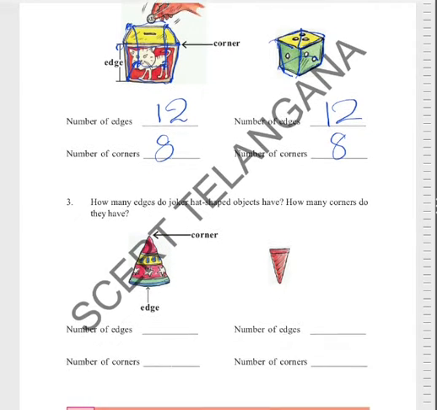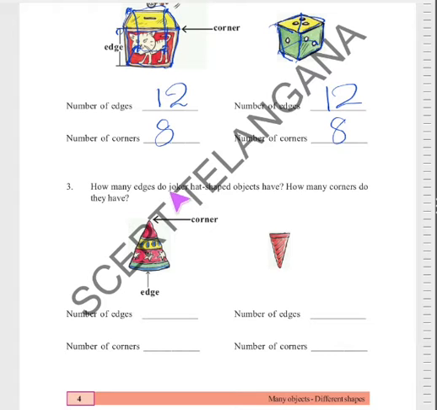Now see another one. How many edges do Joker hat shaped objects have? How many corners do they have? See, this is the edge. Here also this is the edge. Now this is the downside, this is the edge, this is the corner. Okay, one corner is there, one edge is there. The number of edges is 1 and corner is 1.